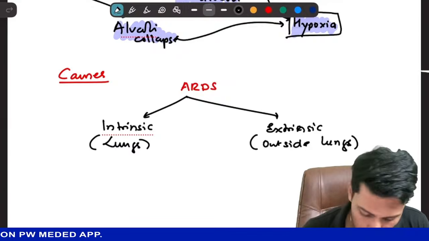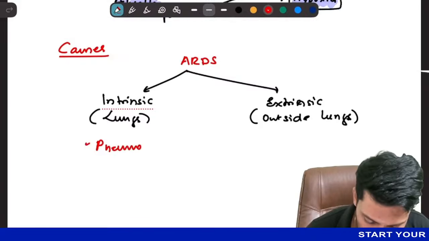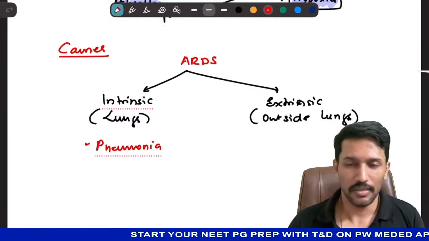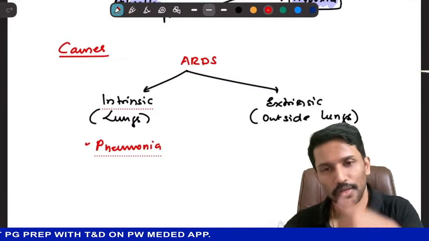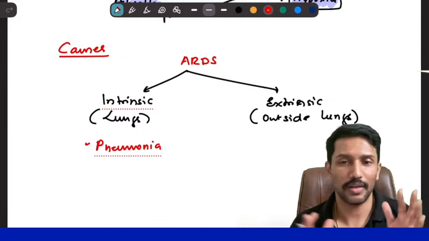So inside lungs, what all inflammation can happen? Pneumonia. If I have right lung pneumonia, that will incite inflammation. IL-1, IL-6 increase. Through blood, they will go to the left lung also, and they will cause damage to its alveoli also. So both right and left lung now have pulmonary edema.